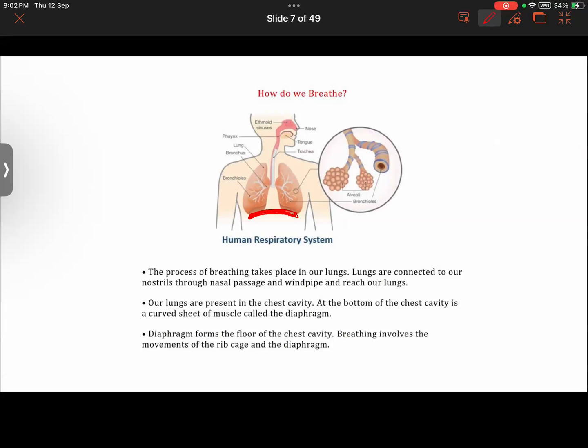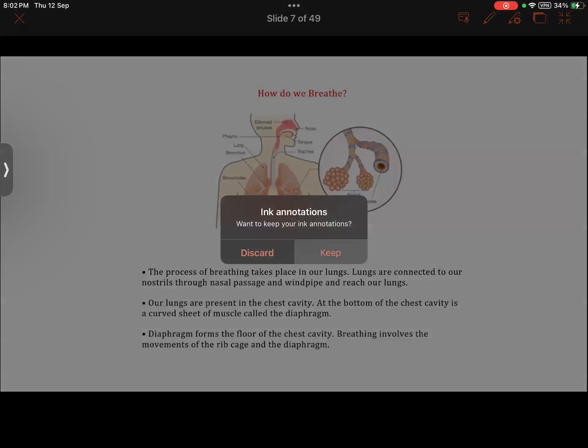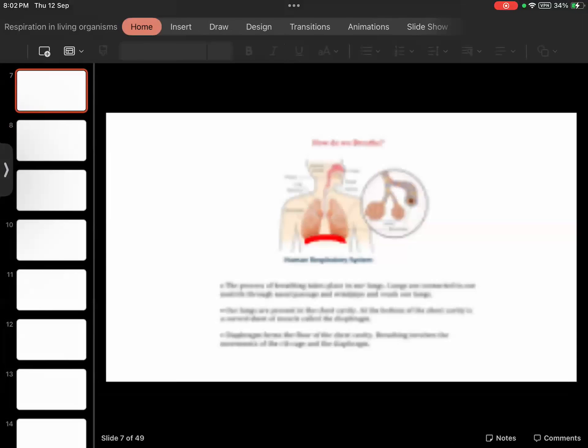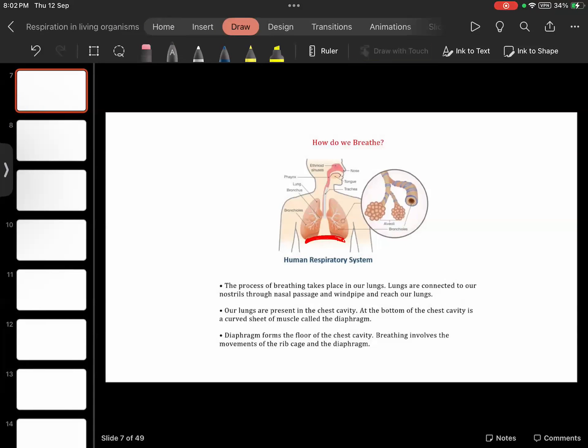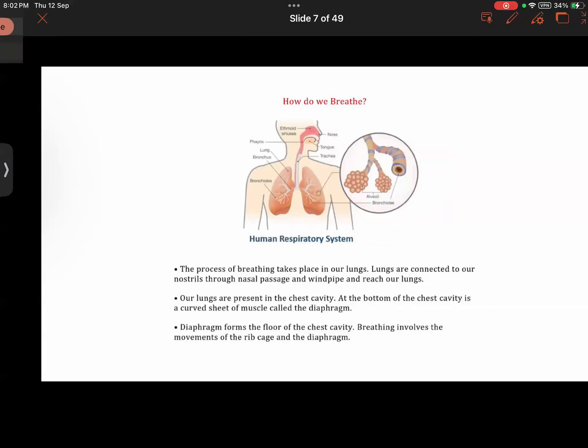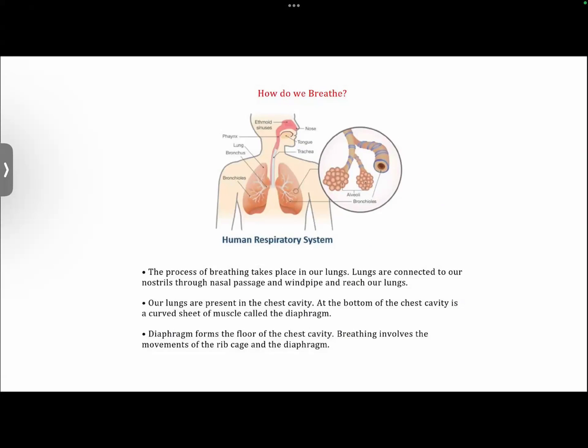Just let me clean this thing. One minute. Rizan, you haven't been going to school. Have you been going to school? After vacation, I have gone to school. Okay, I'll go to school only after October 10th.